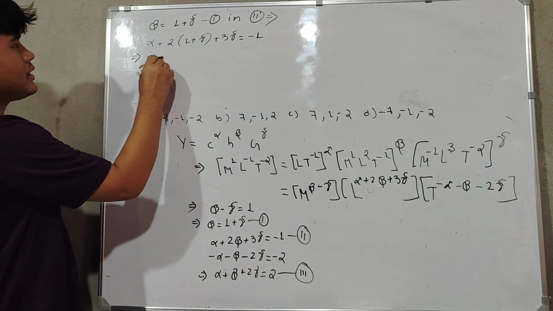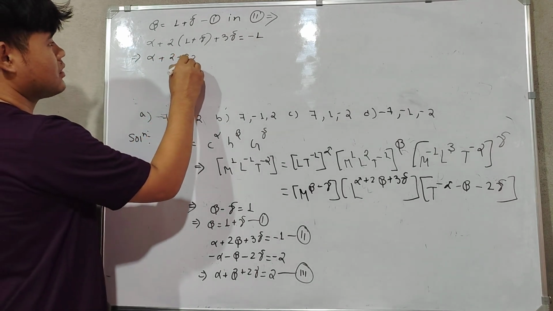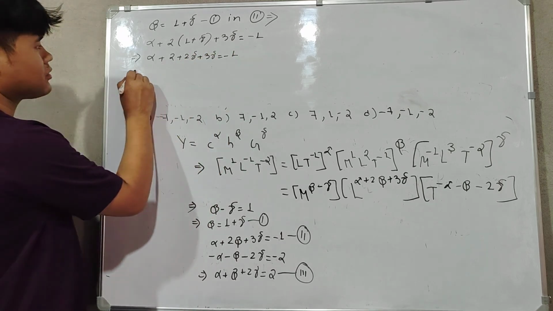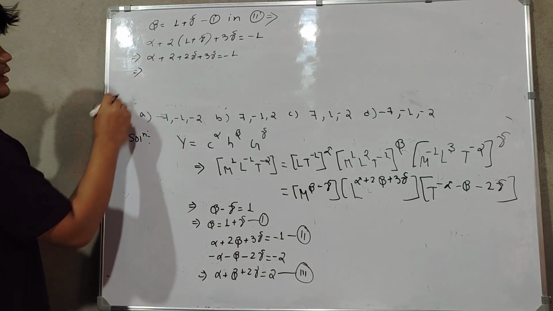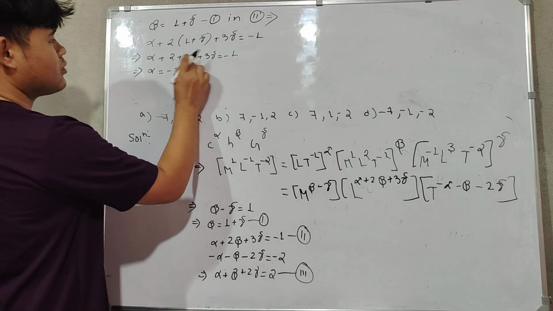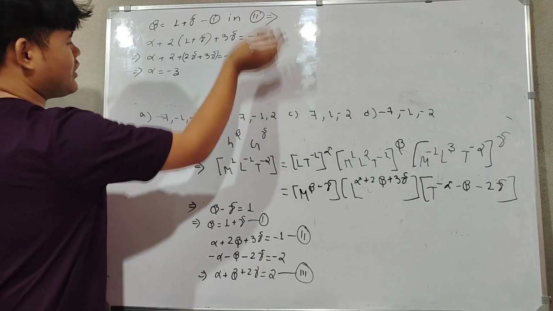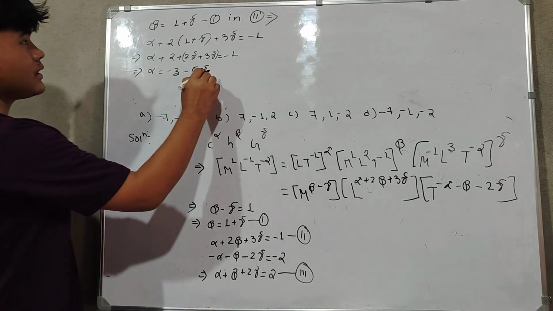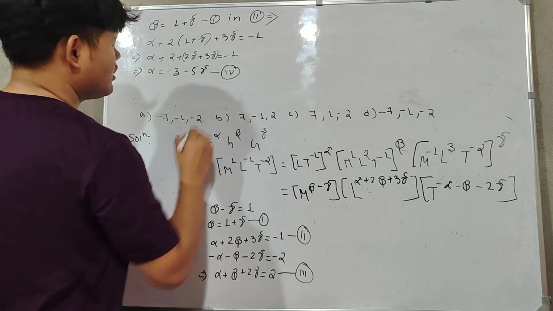So it will be alpha plus 2 gamma plus 3 gamma equal to minus 1. The 2 will go, so it will be minus 3, and 2 plus 3 is 5, and when 5 goes to this side it will be minus 5 gamma. This gives equation 4.